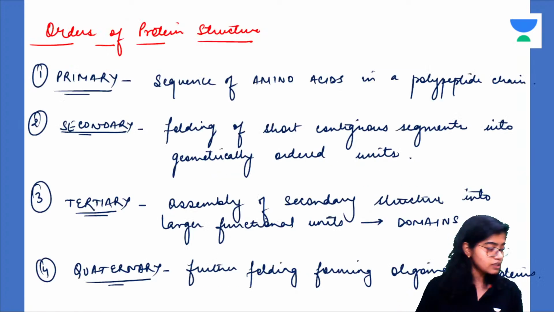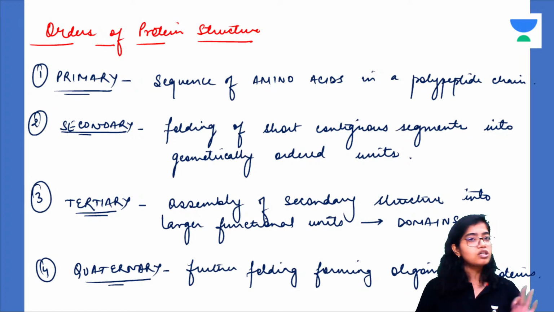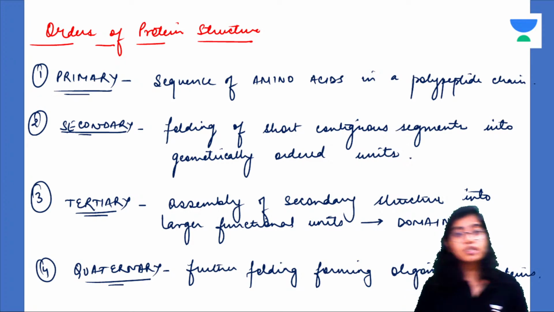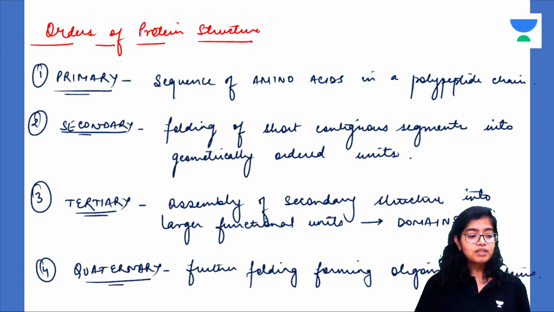Okay, got it. Next, the 4 orders of protein structure. Most of you would be knowing: primary, secondary, tertiary, and quaternary. Now as you go down, the folding increases, isn't it? The structure becomes more and more complicated because it becomes more and more folded. And what is the purpose of increasing orders of protein structure? It is to provide functionality to the protein.